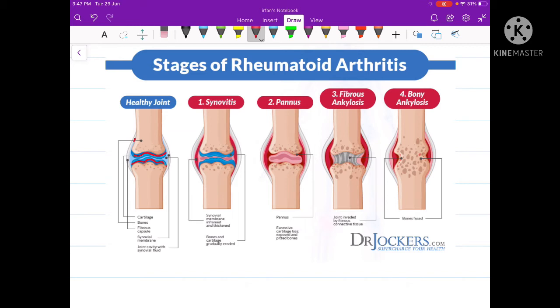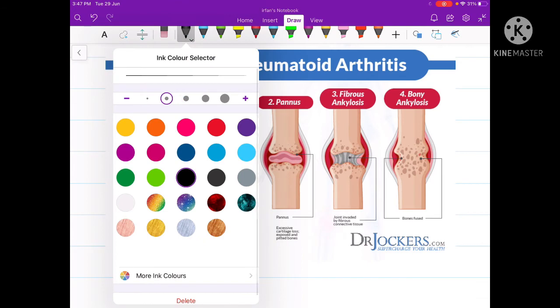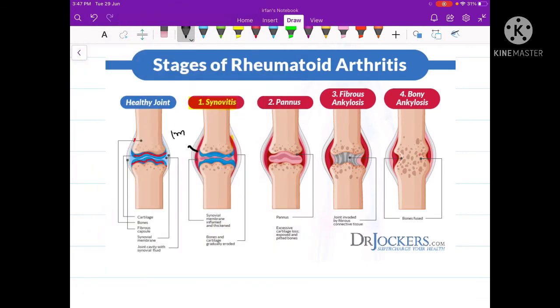In the first stage of the disease, which is called synovitis, the antibody molecules start attacking the synovial membrane. As a result, the synovial membrane becomes inflamed. So here is the synovial membrane becoming inflamed. Meanwhile, these antibodies also start attacking the cartilage, the hyaline cartilage. This stage is the initial stage and is called synovitis. Synovitis simply means the inflammation of the joint.